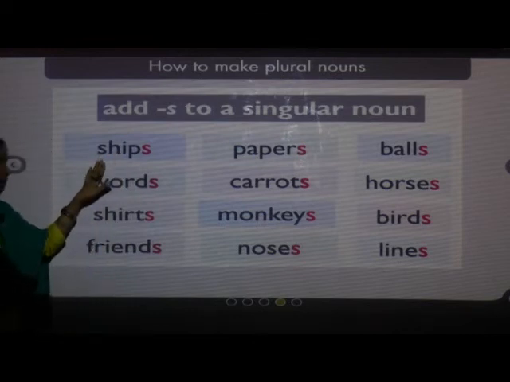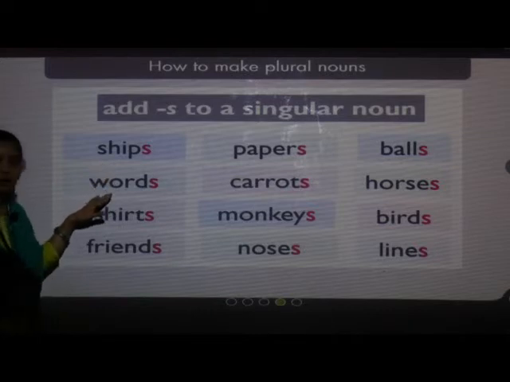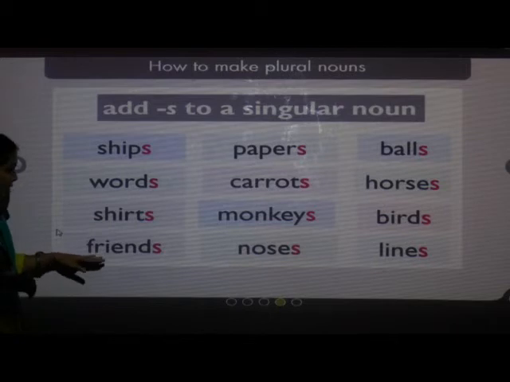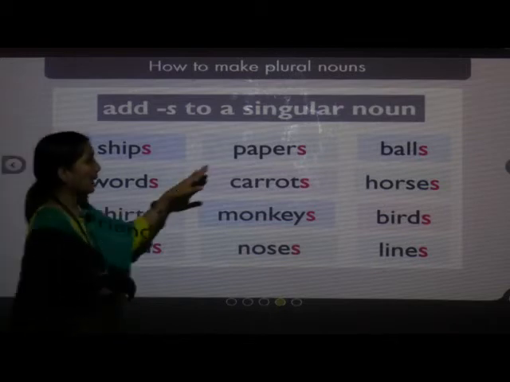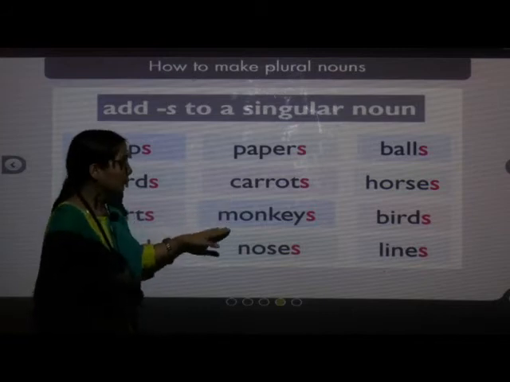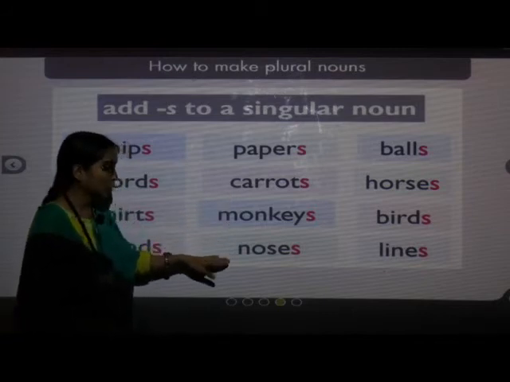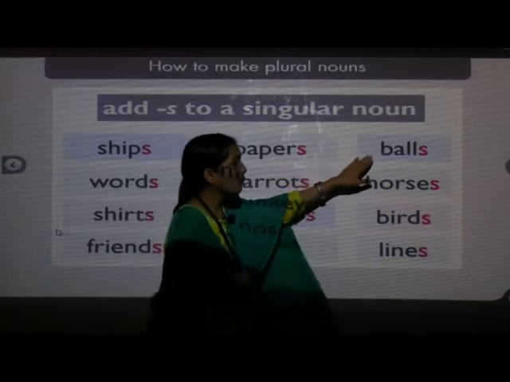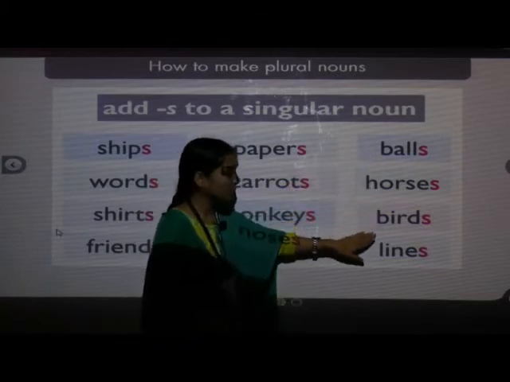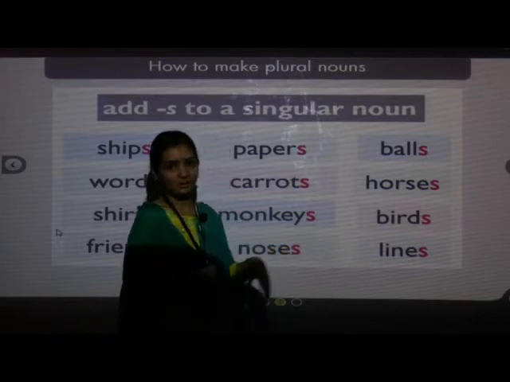Ships, words, shirts, friends, papers, carrots, monkeys, noses, balls, horses, birds, lines.